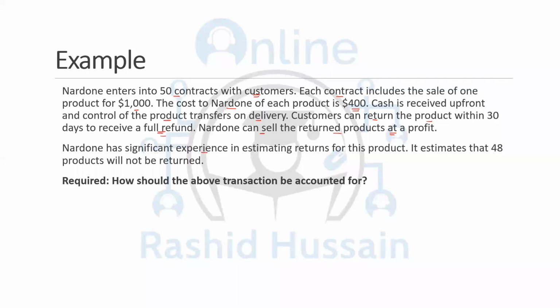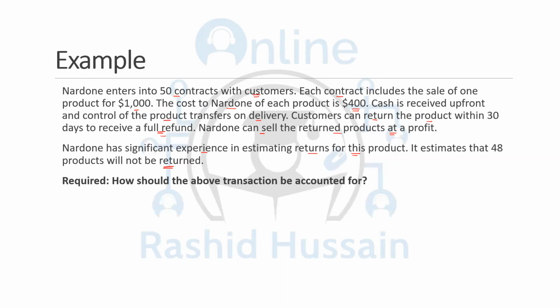Nardon has significant experience in estimating returns for this product based on their past figures. It estimates that 48 products will not be returned. This is their best estimate. That when they are selling 50 products, 48 out of them are not going to be returned, and 2 of them are going to be returned.